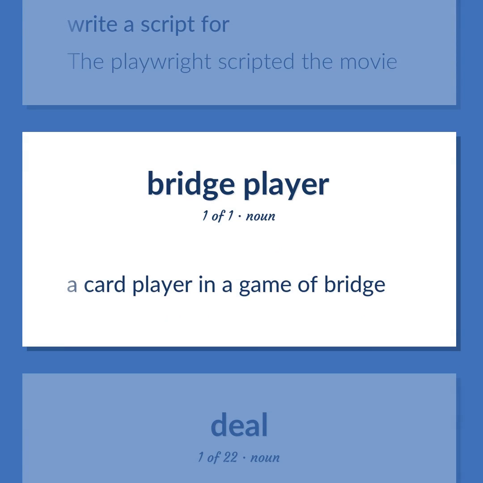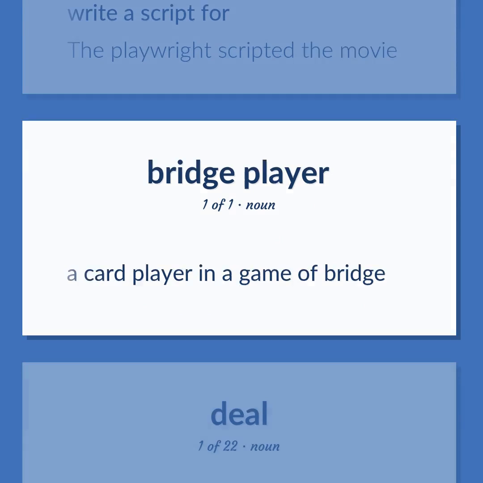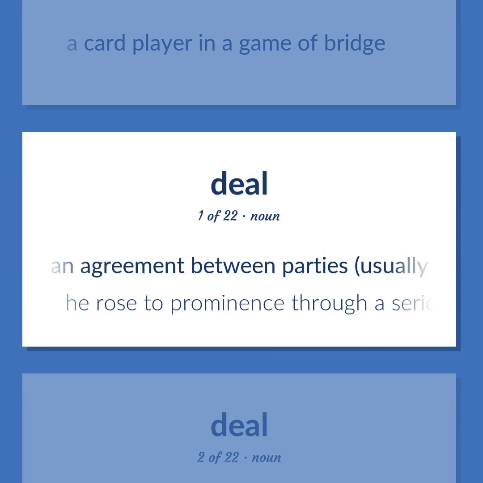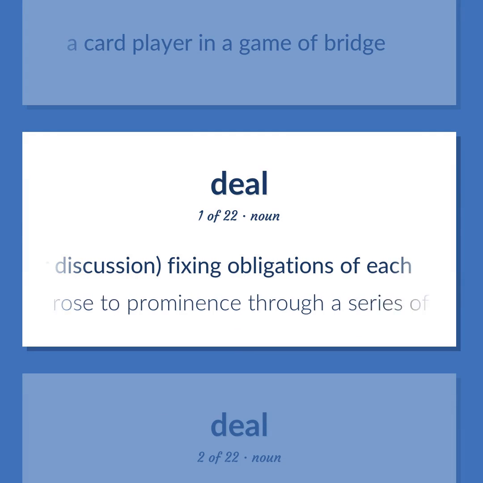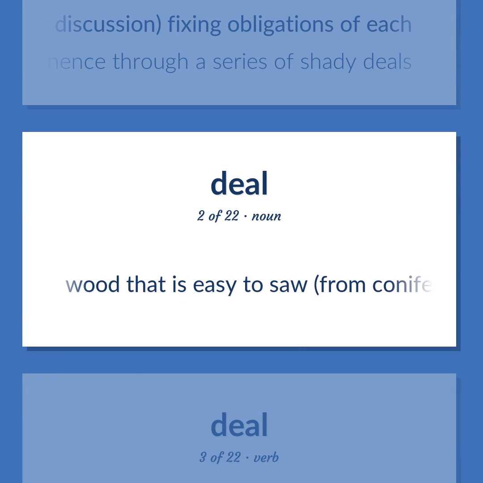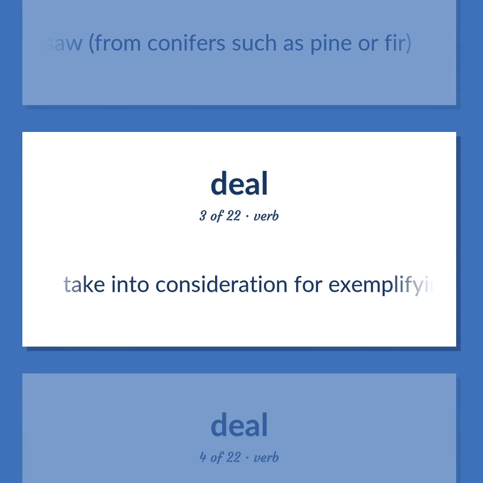A card player in a game of bridge. An agreement between parties, usually arrived at after discussion, fixing obligations of each. He rose to prominence through a series of shady deals. Wood that is easy to saw, from conifers such as pine or fir. Take into consideration for exemplifying purposes.